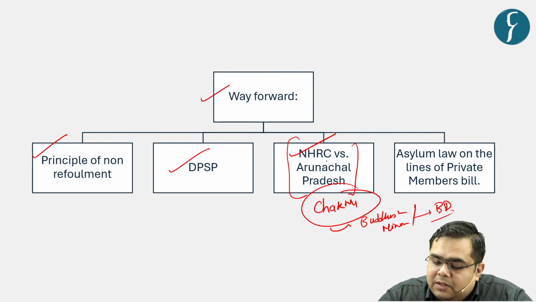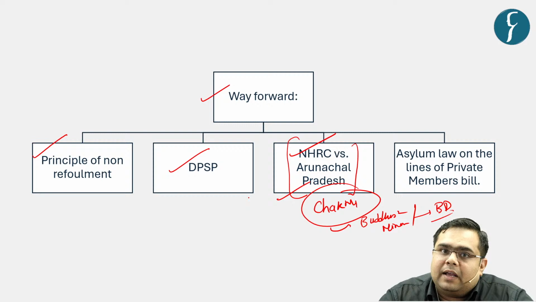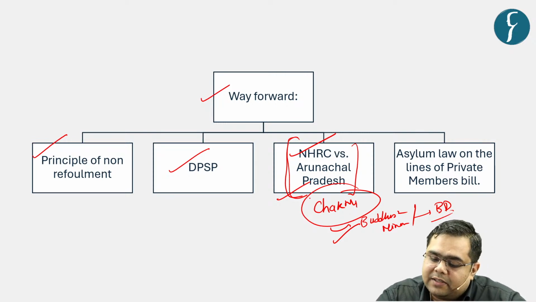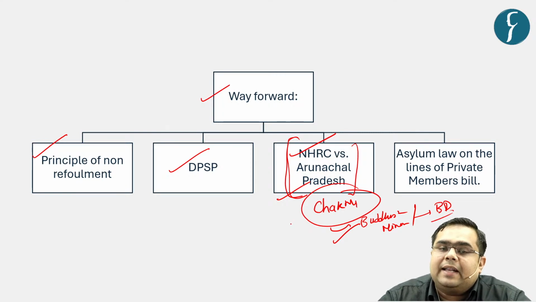But in this particular case, the Supreme Court opined that the state cannot forcibly evict the migrants even if they do not have particular documentation, right? Till the time the state is able to accommodate or make some proper policy or rehabilitation steps, the state cannot forcibly evict the refugees. So that was the opinion of the Supreme Court in this particular case, that is NHRC versus Arunachal Pradesh. So this acts as a guiding light for the state in the context of providing protection and adequate living standard